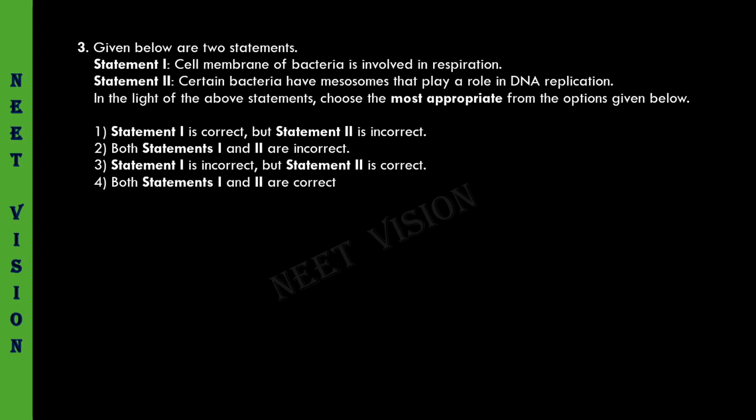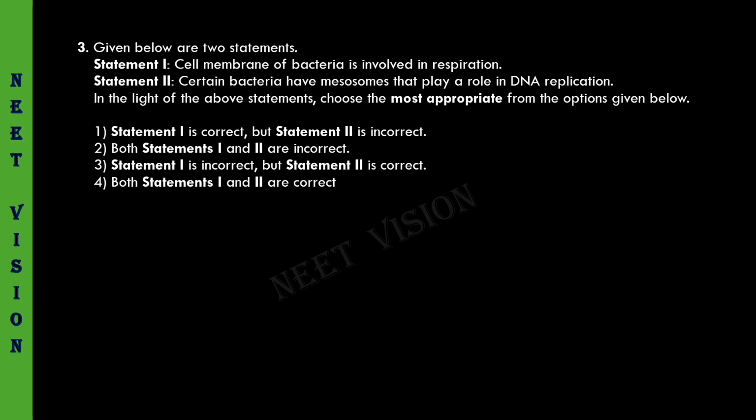Coming to the next question. Here two statements are given. You have to identify which statement is correct, which is incorrect, or both statements are incorrect, or both statements are correct. Let us examine the statements. Cell membrane of bacteria is involved in respiration. True.